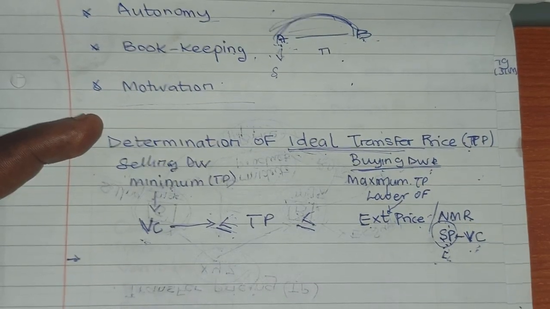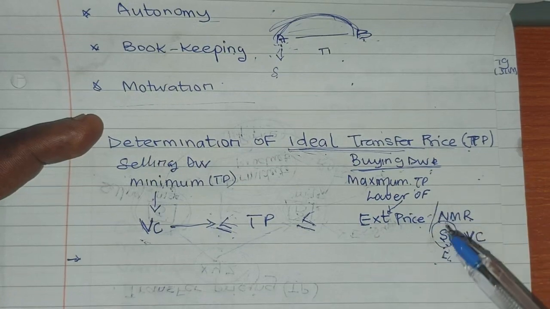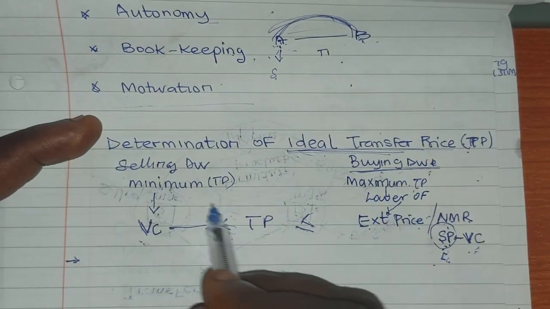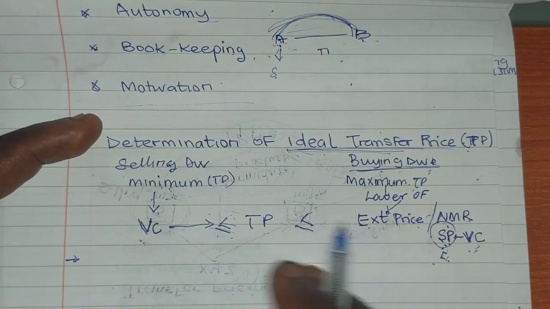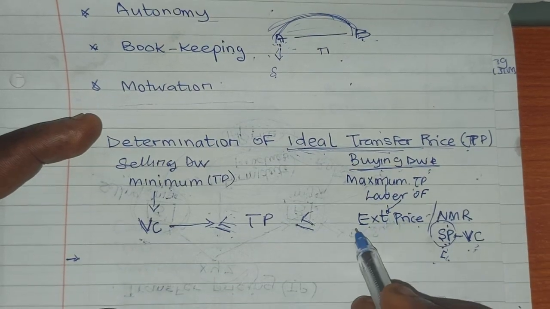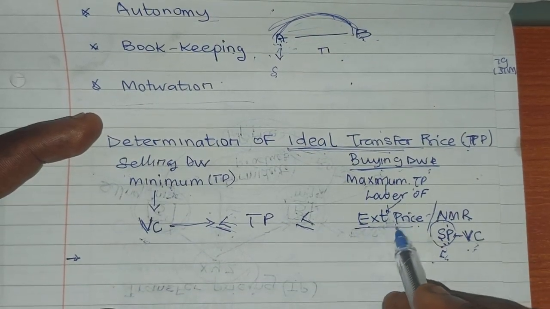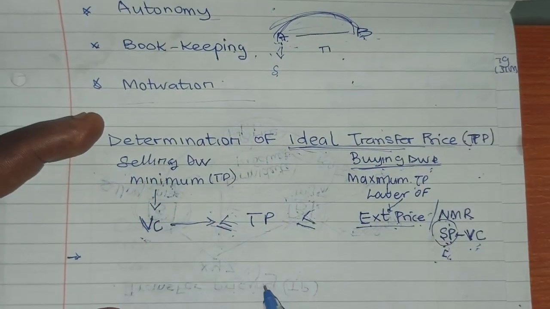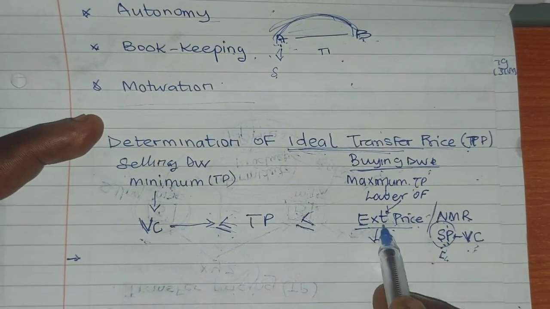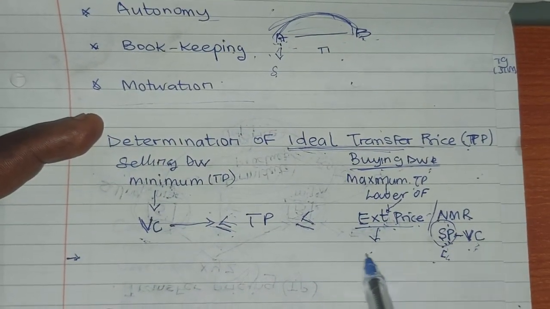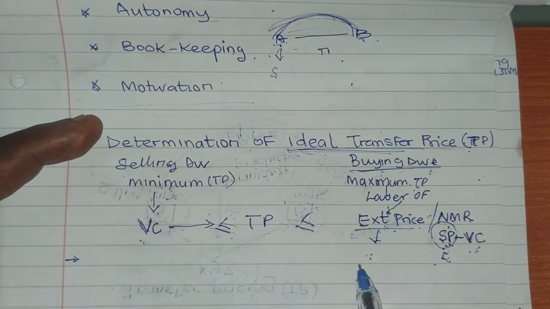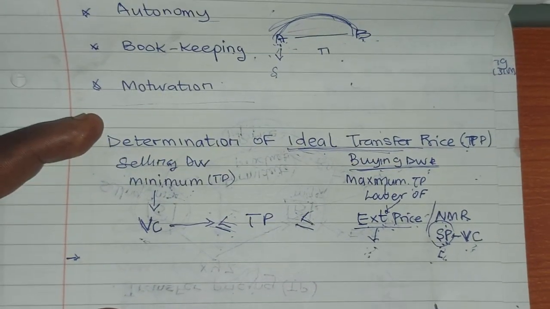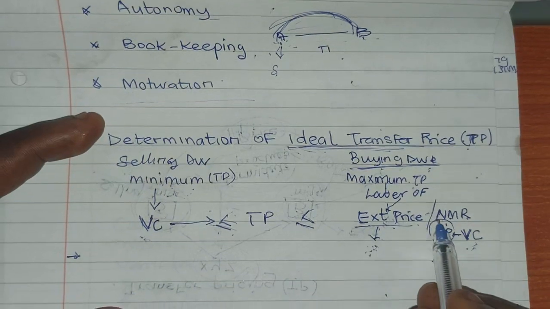So the maximum price it can allow from the selling division is either the external price, the price at which it will buy the intermediate product from an external supplier, don't mix these two together, this is the price of the same intermediate product it will get from an outside supplier, or the net marginal revenue.